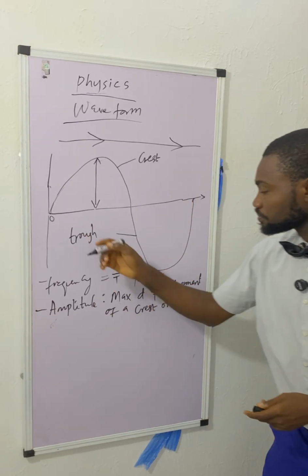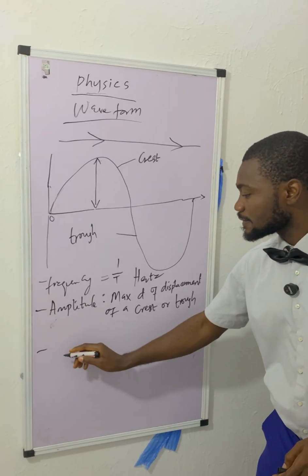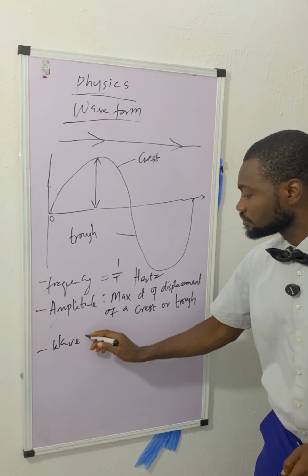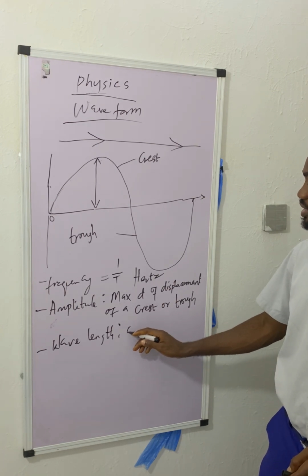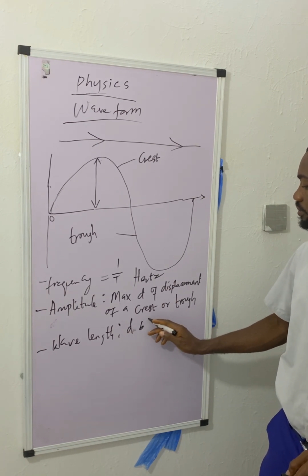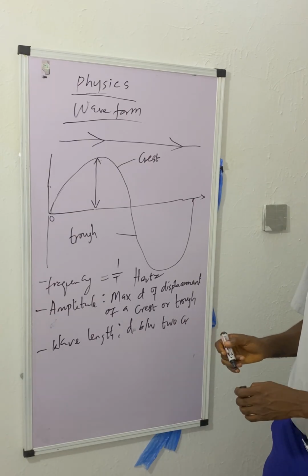So we are now free to define wavelength. Wavelength is the distance between a crest and a trough.